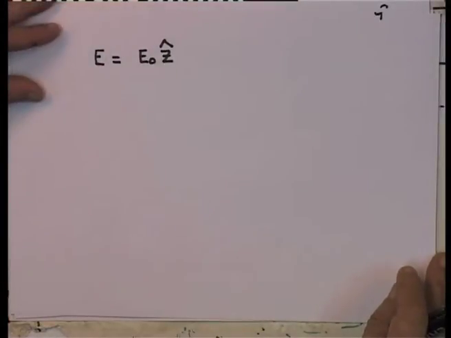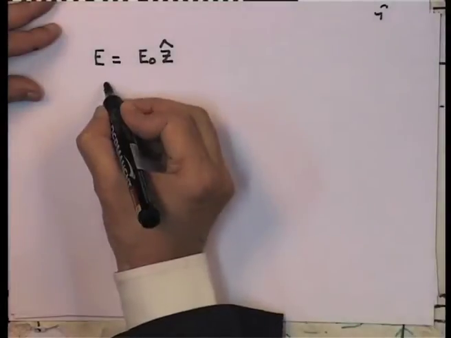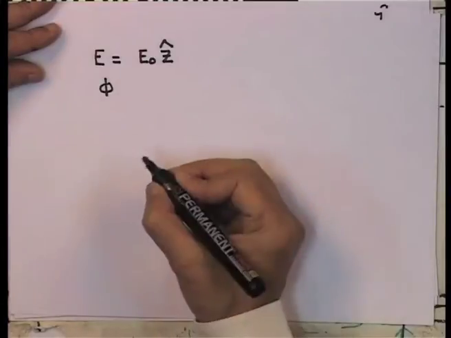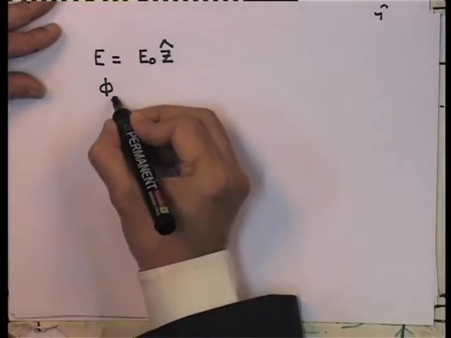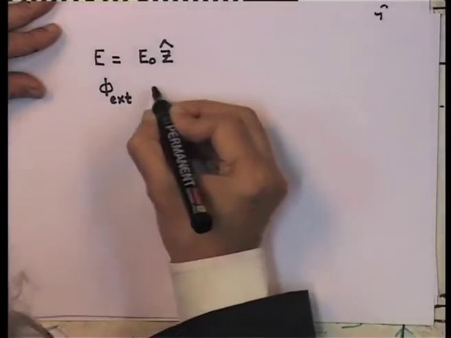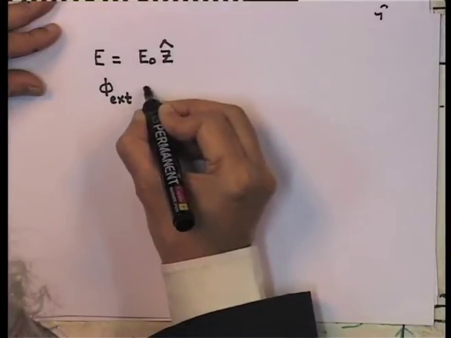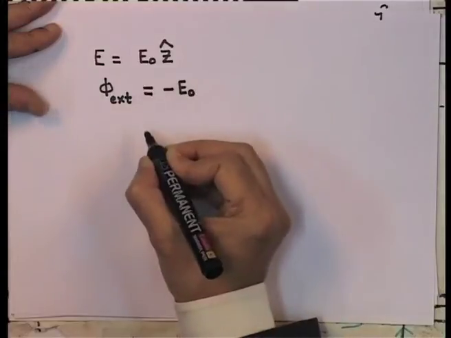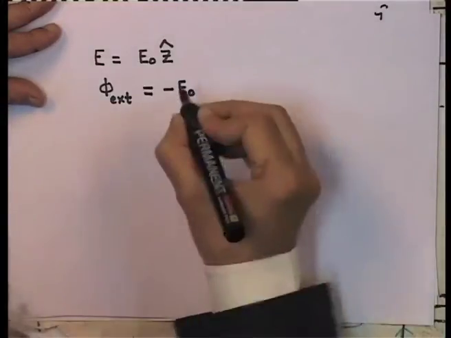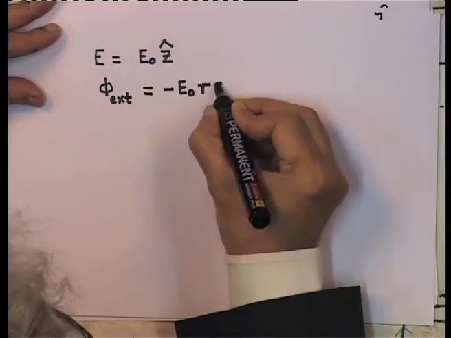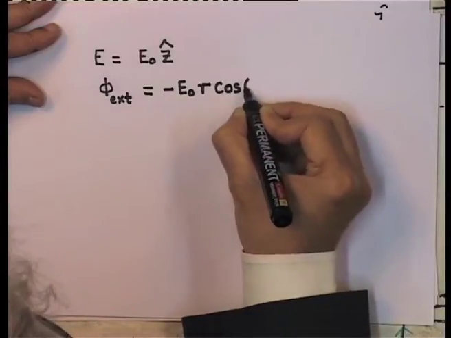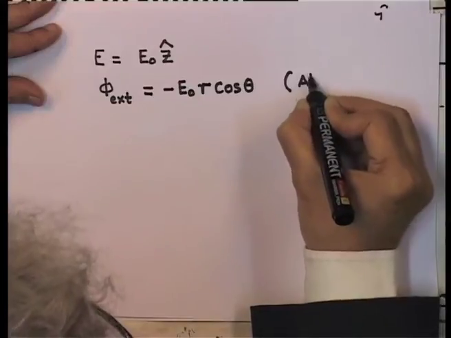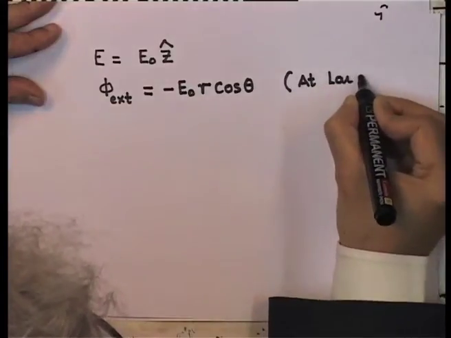The corresponding potential, which should be applicable at far distances: the external potential at large distances should be minus E0 z, and since I am going to be using spherical symmetry, let me write it as minus E0 r cos theta. So, this should be the form of the potential at large distances from the sphere.